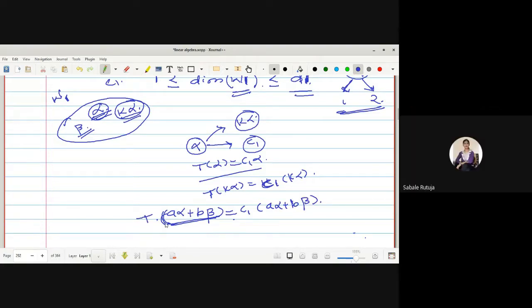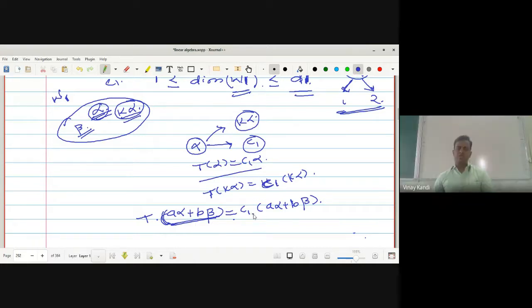T of A alpha plus B beta is equal to C1 into A alpha plus B beta. ओके, म्हणजेच जे काही वेक्टर्स असतील ते अल्फा आणि बीटाच्या फॉर्म मध्ये असतील. If alpha is characteristic vector, then again K alpha is characteristic vector. If alpha and beta are characteristic vectors, then their linear combination is again a characteristic vector.